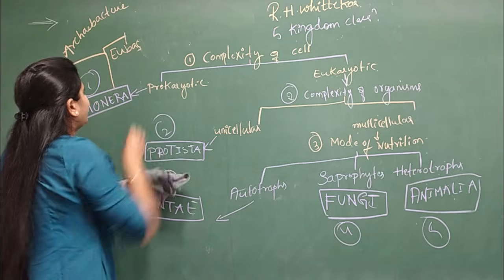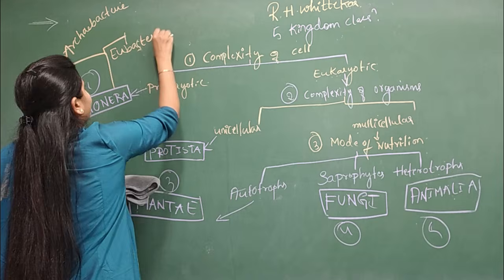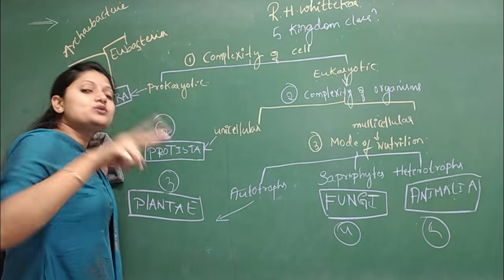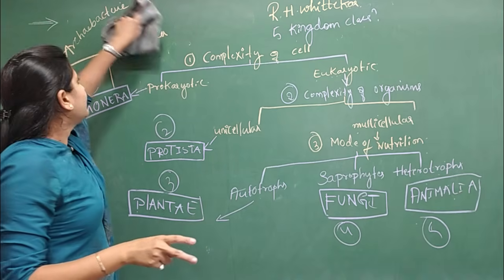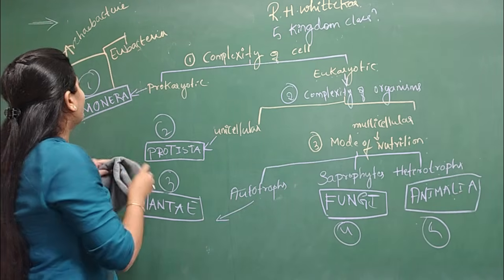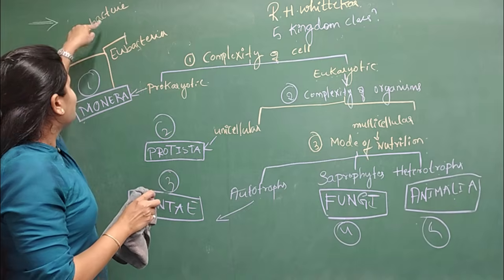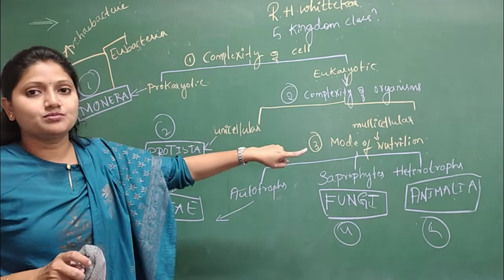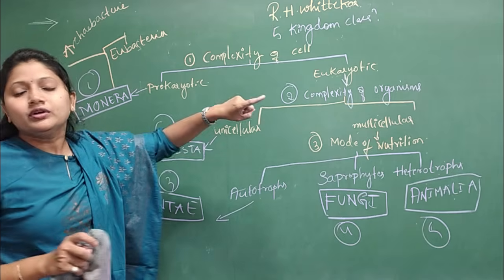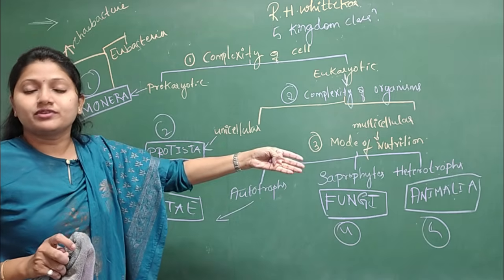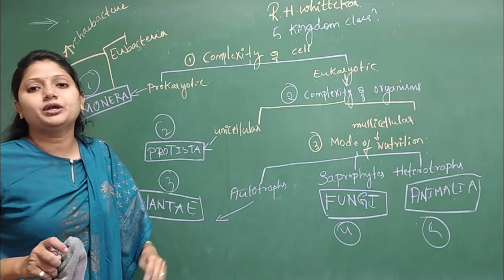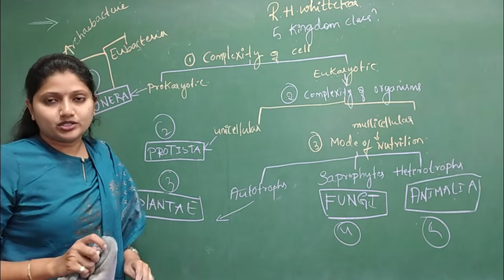So, write it correctly. This Monera is classified into 2 subkingdoms. One is Archaebacteria and one is Eubacteria. So, when we take this into consideration, 1, 2, 3, 4, 5, 6. We will have the 6 kingdom classification, but somehow more than the 6 kingdom classification, the 5 kingdom classification is being accepted by the scientific community.